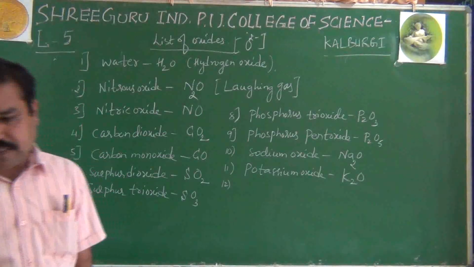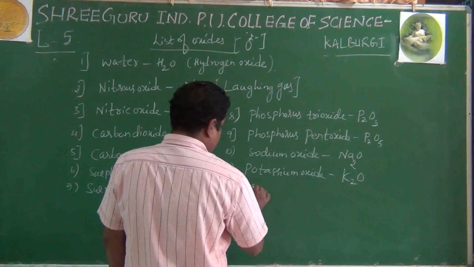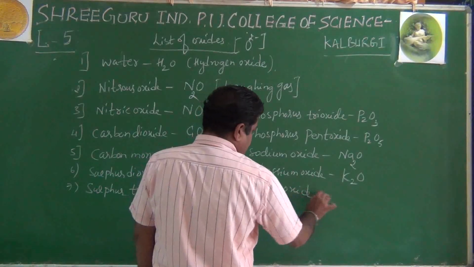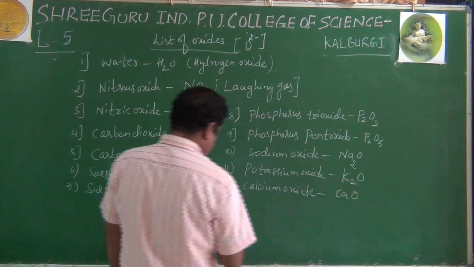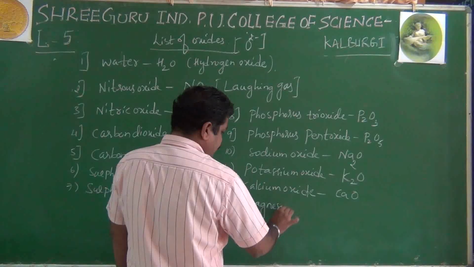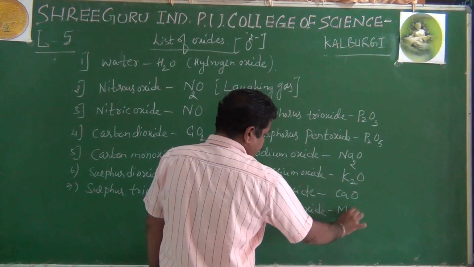Okay, because oxides are divalent. Then calcium oxide, that is CaO. Magnesium oxide, that is MgO.